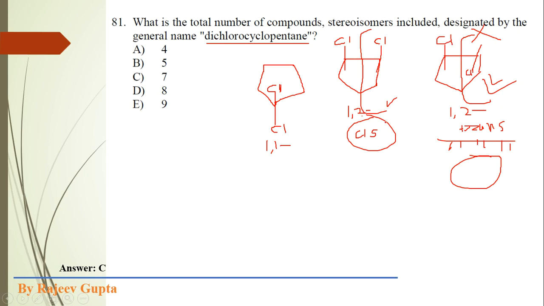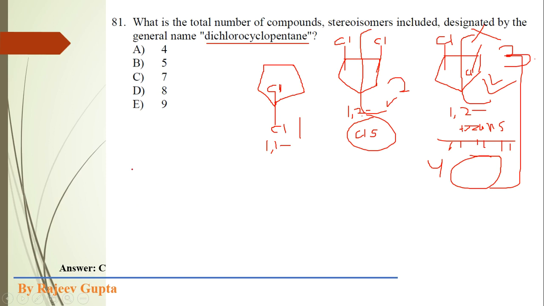So in case of 1,2-dichloro, in total we get 3 isomers: a cis isomer and a trans isomer, and this trans isomer has its mirror image. So these are two chiral compounds. So till now we get a total of 4 isomers, 1, 2, 3 and 4. Total 4 isomers we get.